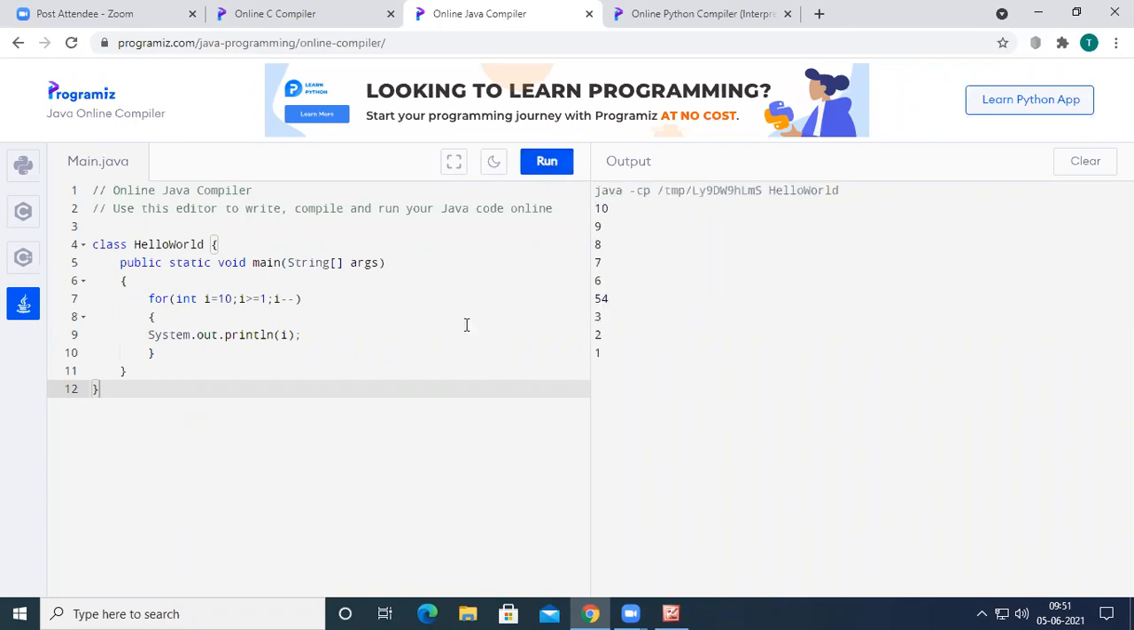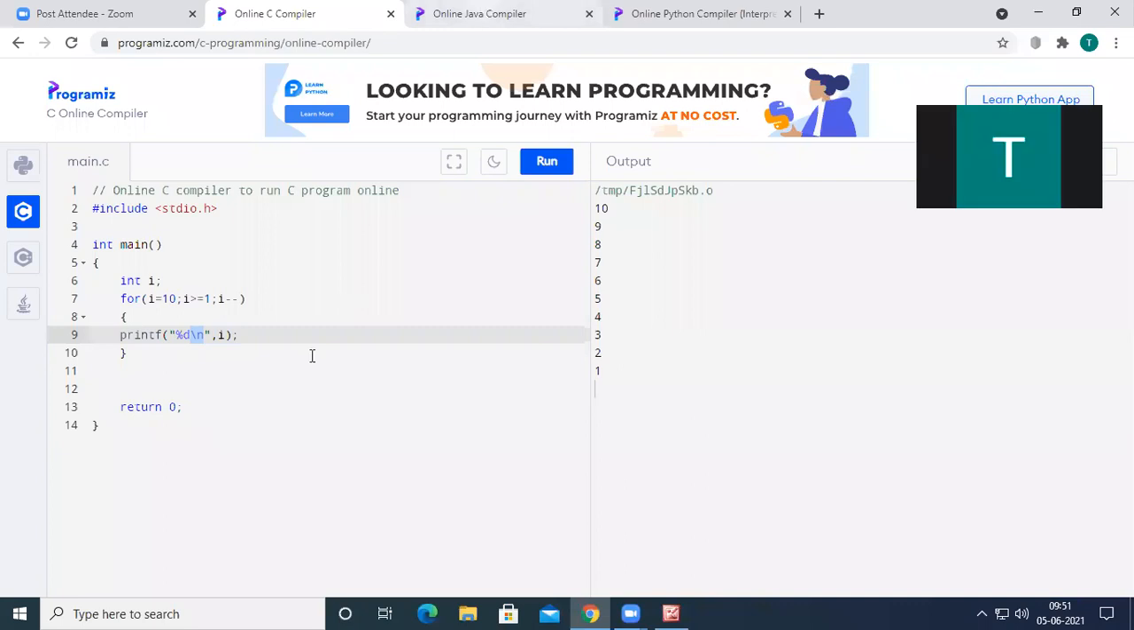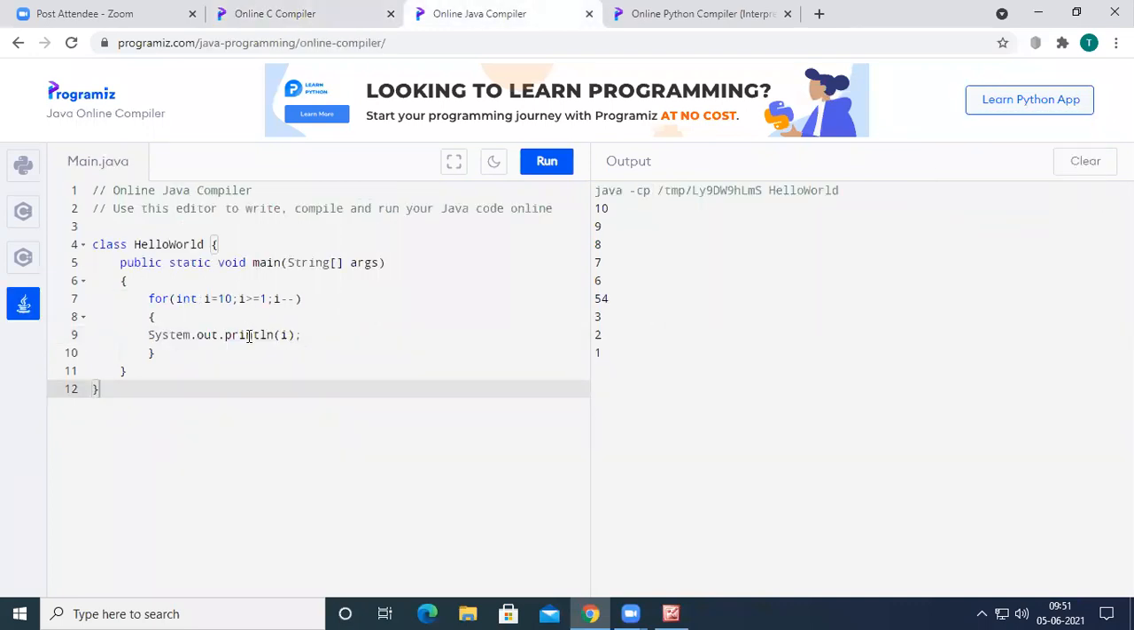In the C programming language, if you want to print something in a new line, we use \n. In Java, if you want to print something in a new line, you can just go for System.out.println. If you don't want to print in a new line, just remove ln. Ln means new line. If you remove ln from println, the output will be printed in the same line. You can see here the output has been printed in the same line. This is how we can print something in a new line in Java.